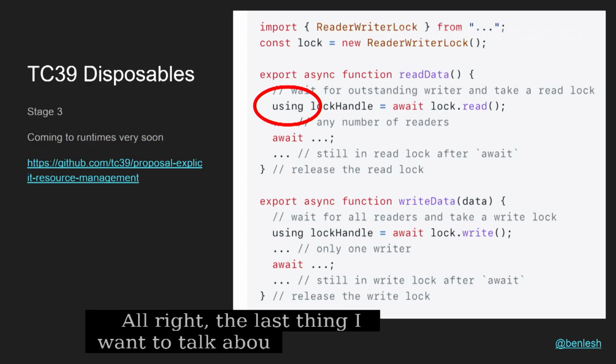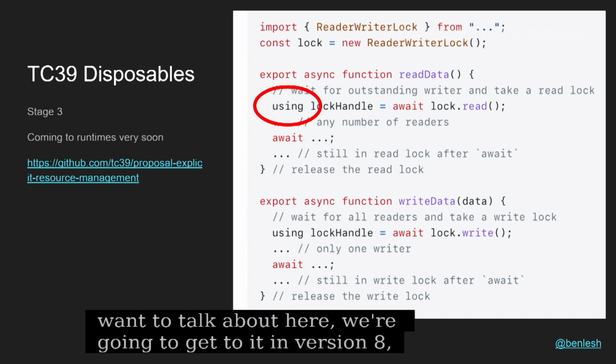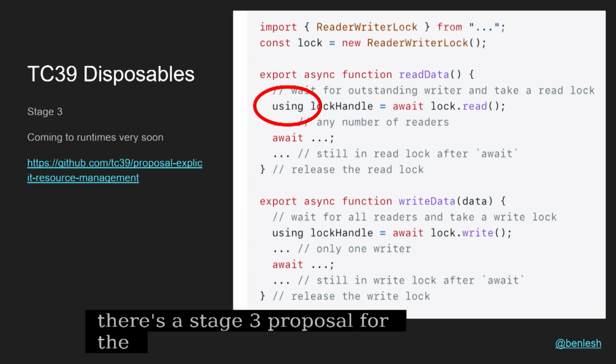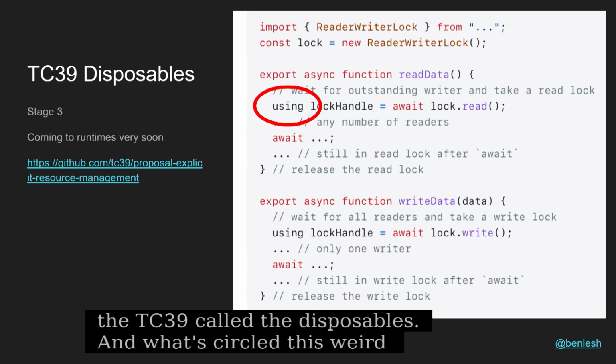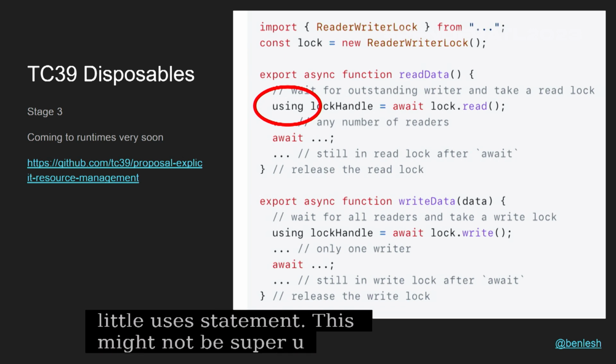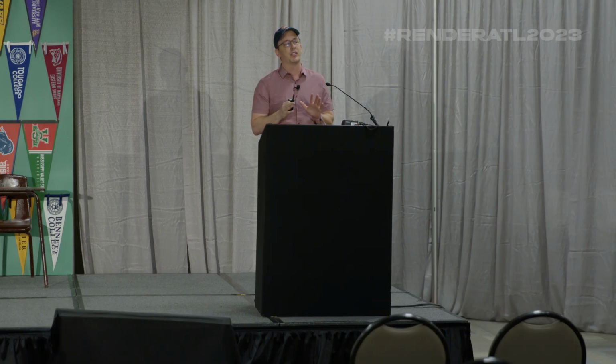All right. The last thing I want to talk about here, and we're going to get to it in version 8, is there's a stage 3 proposal for the TC39 called disposables. What's circled up here on the screen is this weird little using statement. This might not be super useful for RxJS, but we still want to do it because we want to be part of the platform. What this is: any object that has implemented Symbol.dispose, which is just a method, this using statement will take it, and when your object falls out of scope, it will call that dispose function.